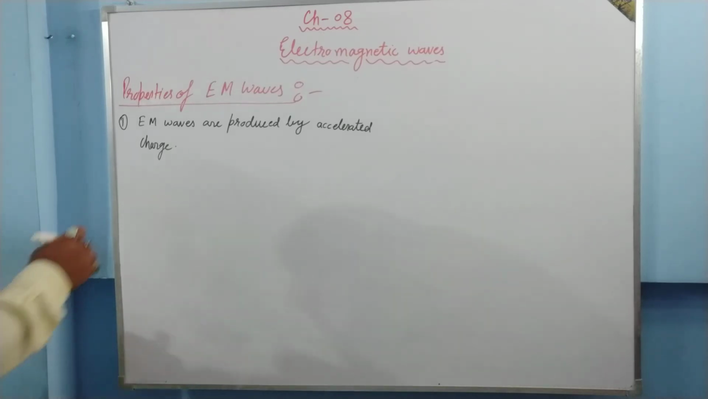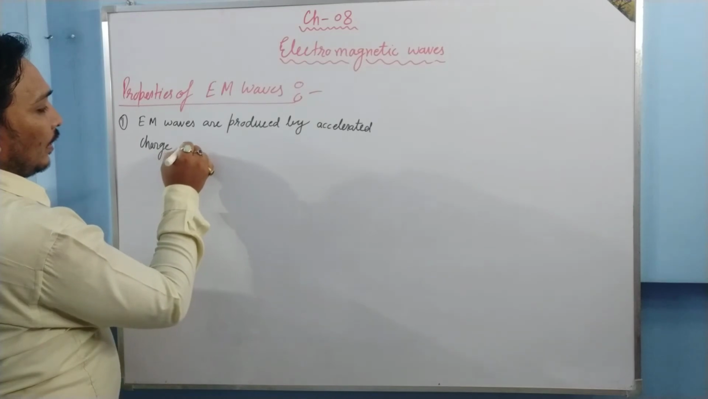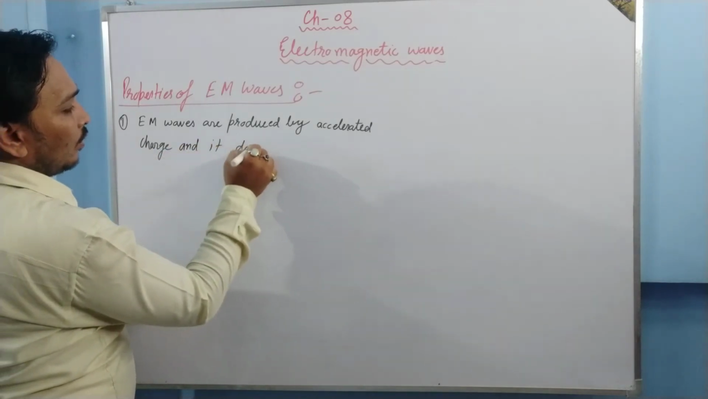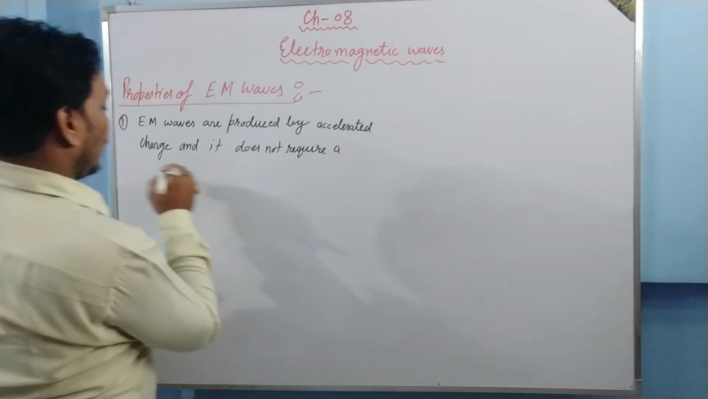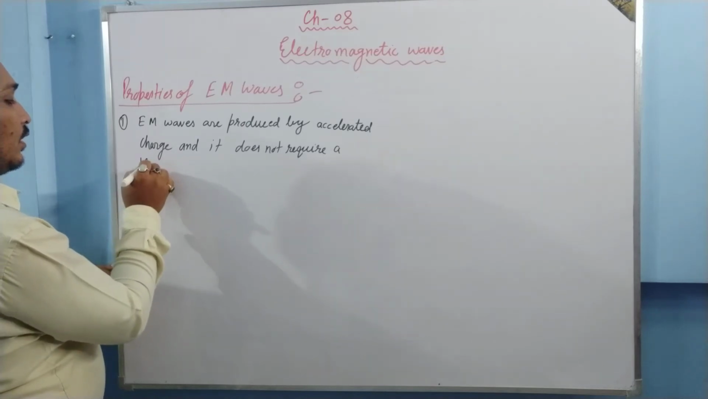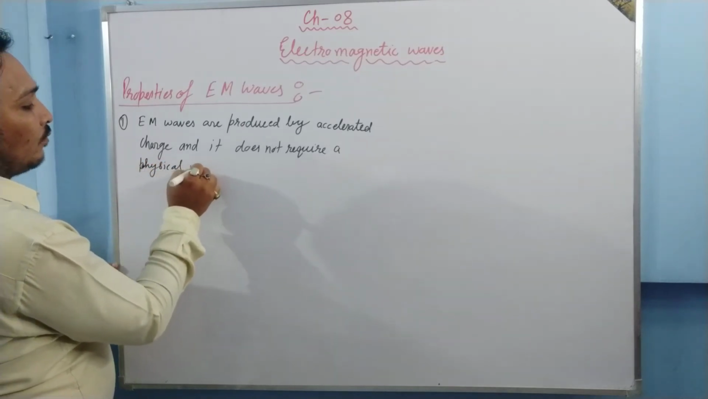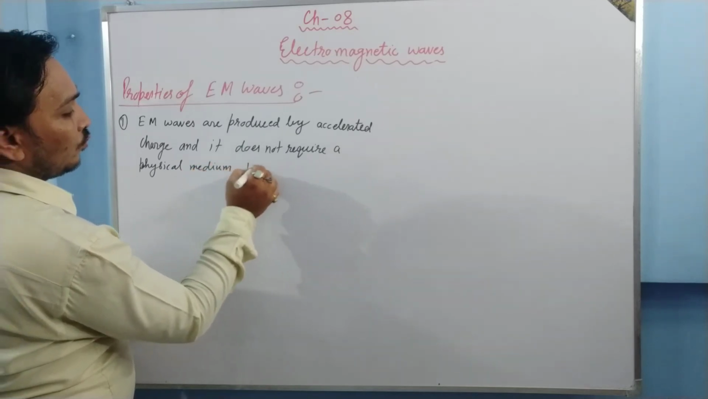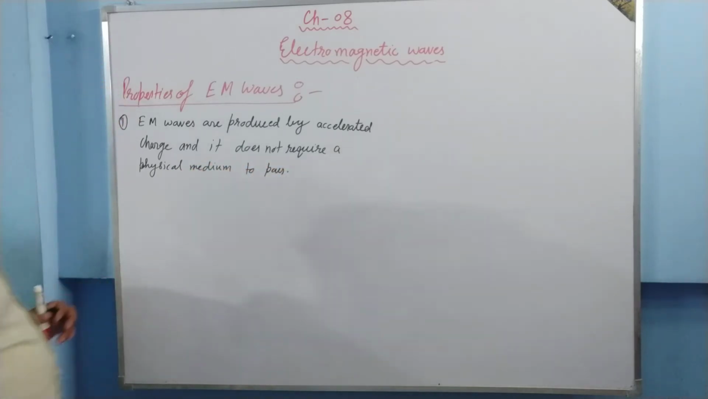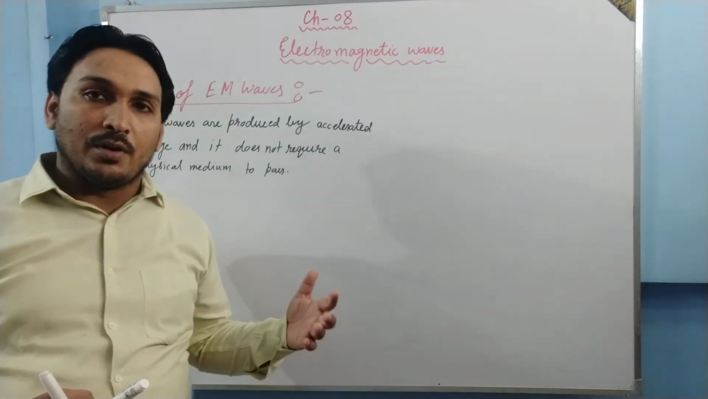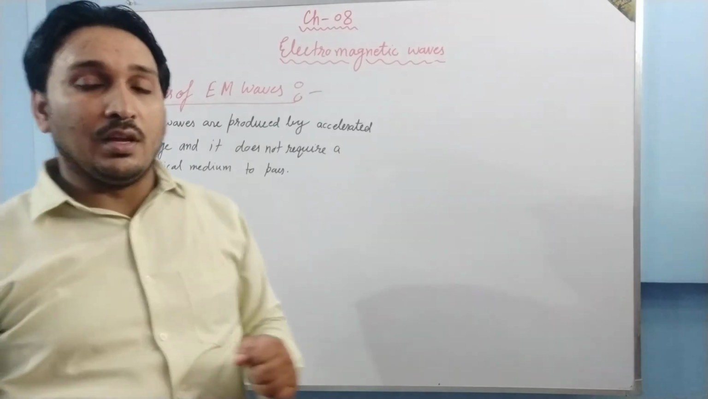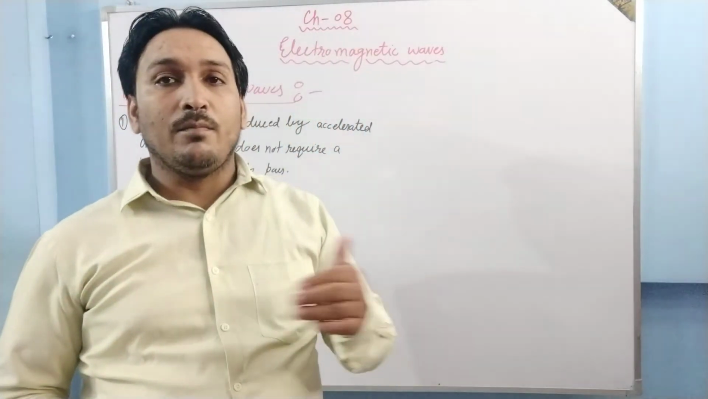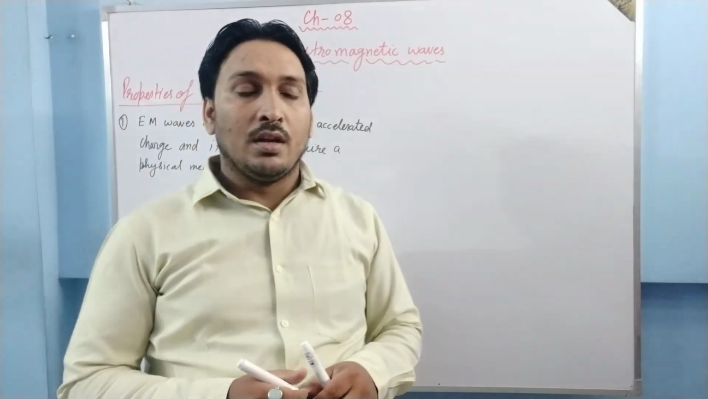And I'd like to add one more point. It does not require a physical medium to pass. Some waves are there, like sound waves. When the medium is absent, when it is vacuum, the sound wave cannot travel. But here, electromagnetic waves have some energy themselves. They are energetic waves. They can travel by themselves. Okay?